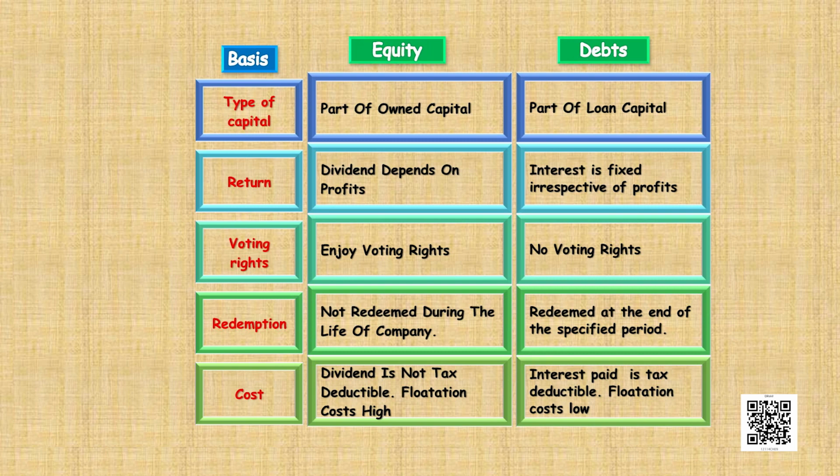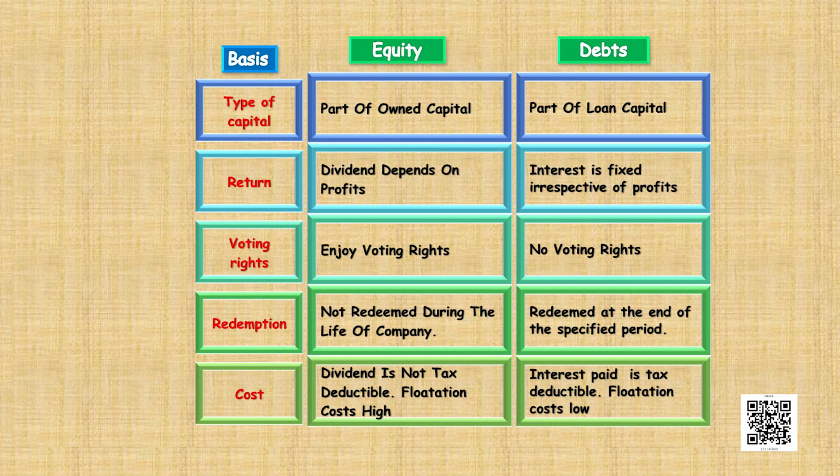So on the basis of type of capital, equity is a part of owned capital, whereas debt is a part of borrowed capital. Then we have on the basis of return. The dividends are expected on equity because it is a part of profit and the shareholders or equity holders are the owner of the company, whereas the debt holders are a liability to the company and they are paid interest on it. Similarly, let us talk about voting rights. So equity shareholders have voting rights, but debt holders have no voting rights with them.